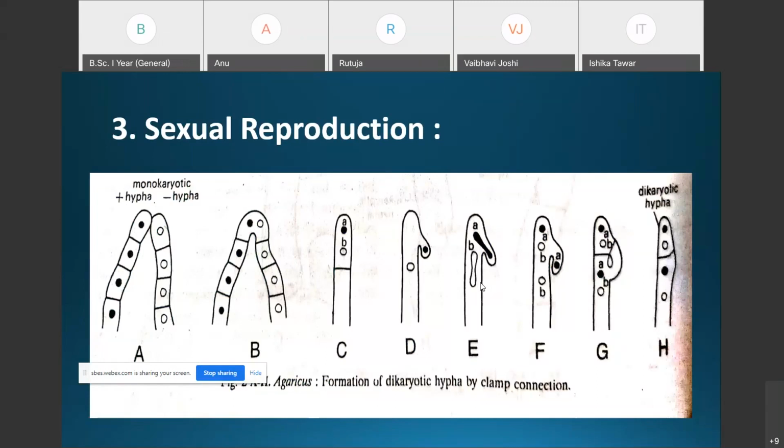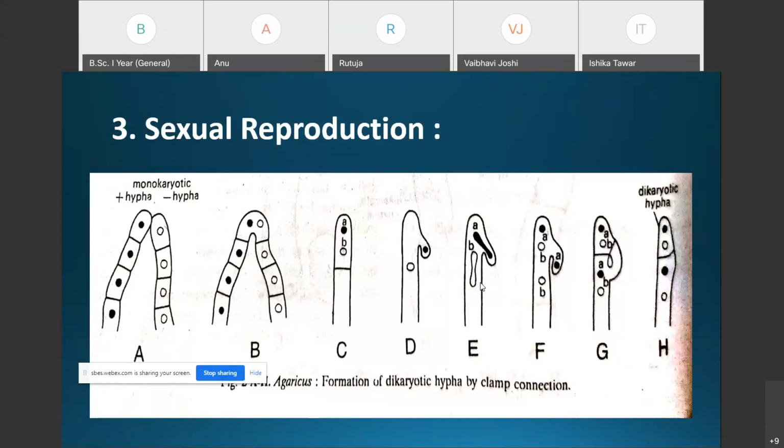Most of the species of Agaricus are heterothallic. But Agaricus bisporus, the edible mushroom, is homothallic. Though most species of Agaricus are heterothallic, the edible mushroom Agaricus bisporus is homothallic, but they do not have sex organs in the traditional sense. That means the male and female sex organs are not developed in Agaricus.